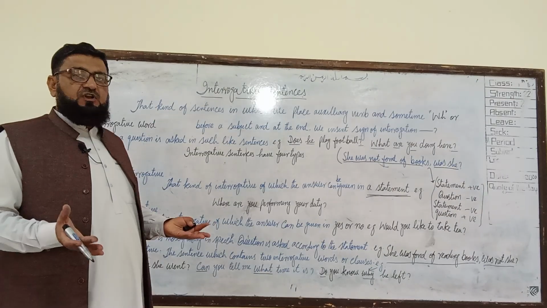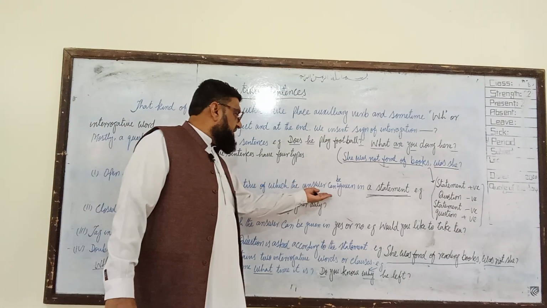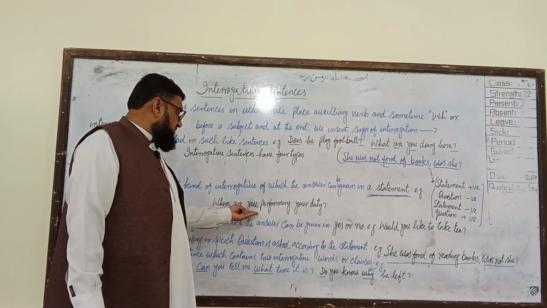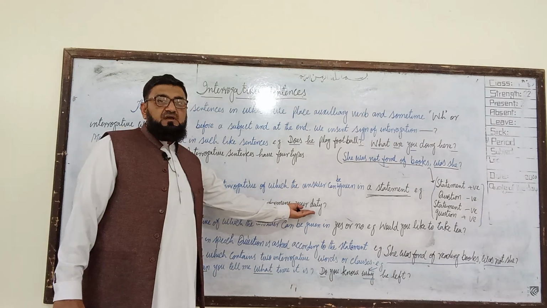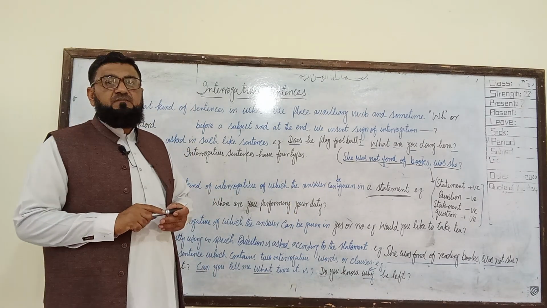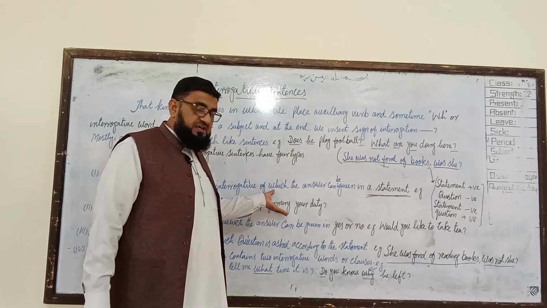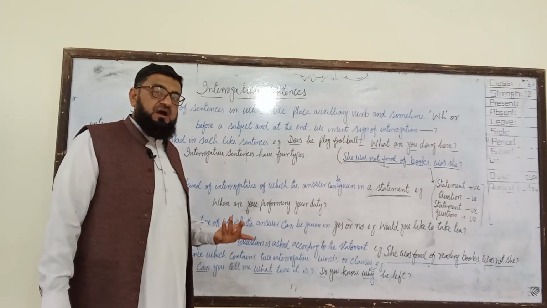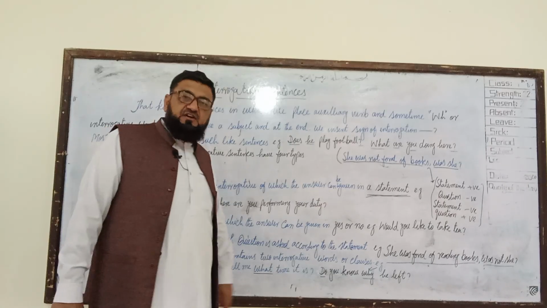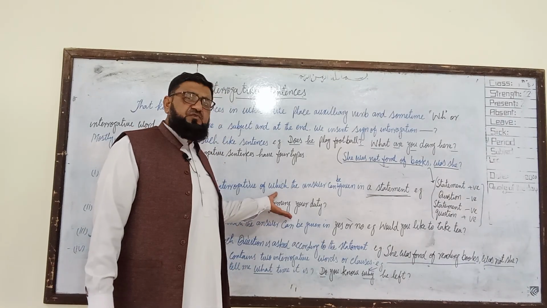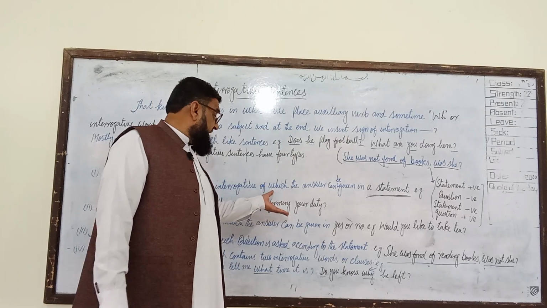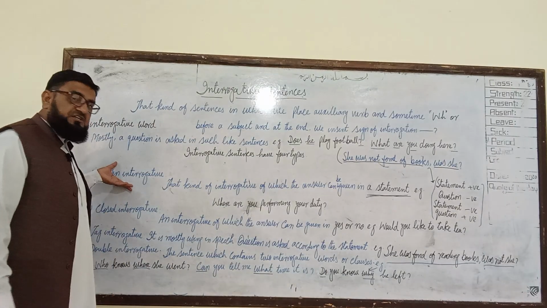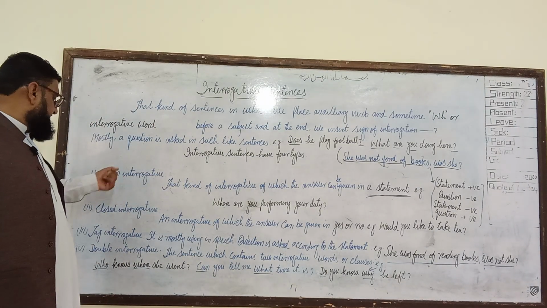So the interrogative will be of an open nature. For example, where are you performing your duty? If you ask one person, he will tell you, I am performing my duty in Peshawar. Someone will tell you, I am performing my duty in Saudi Arabia, and someone will say, I am performing my duty in India. So there will be different answers to this question, and these answers will be in the form of a statement. Such a type of interrogative we will call an open interrogative.